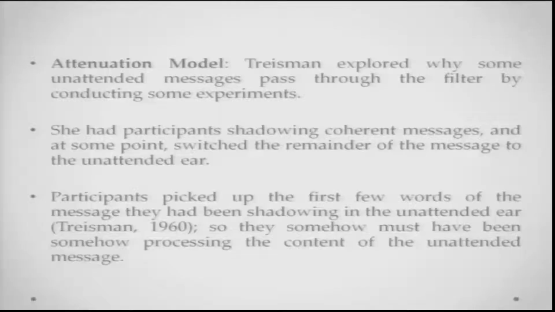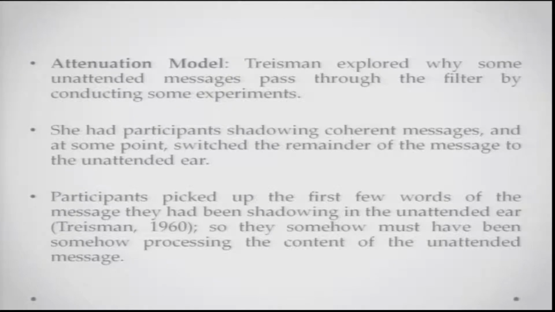Now the third model that we can talk about is called the attenuation model. Treisman tried to explore why these unattended messages are passing through the filter, and she explored this by doing certain kinds of experiments. She had participants shadowing coherent messages, and at some point she switched the remainder of the message to the unattended ear.